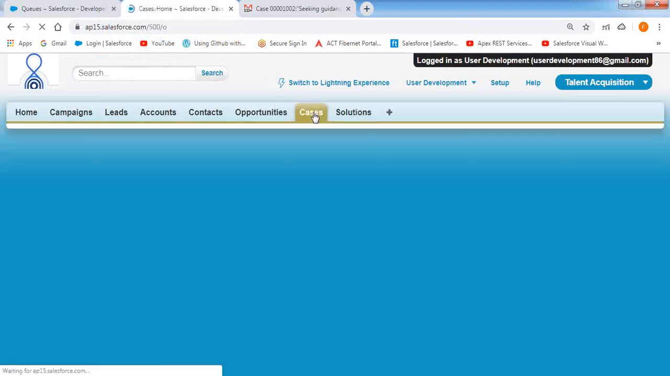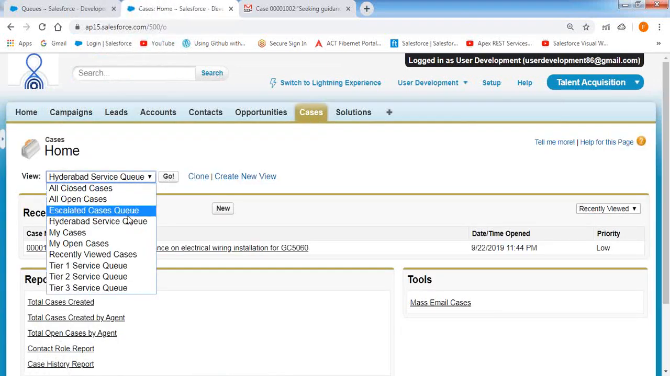Click on cases. You can see all these options here: Tier 1 service queue, Tier 2 service queue, Tier 3 service queue, Hyderabad service queue, and escalated cases queue. All these queue names will be populated inside that respective object's picklist field, that means inside the enhanced list view.